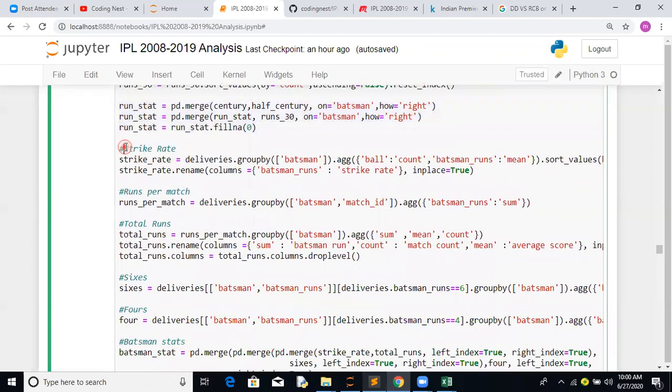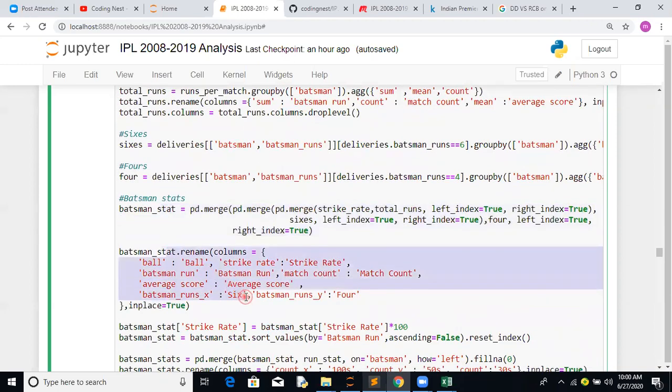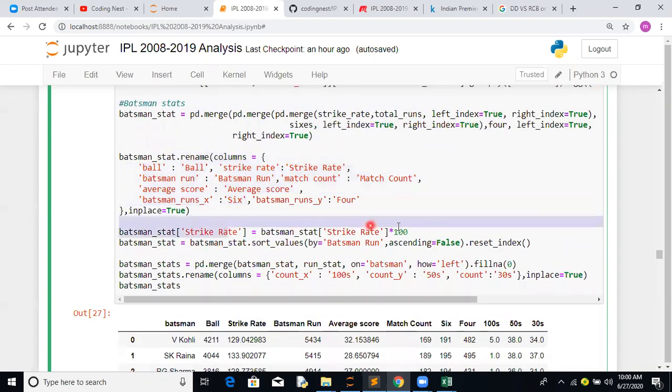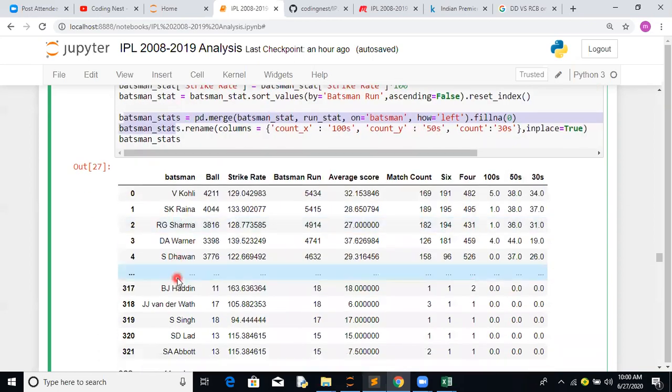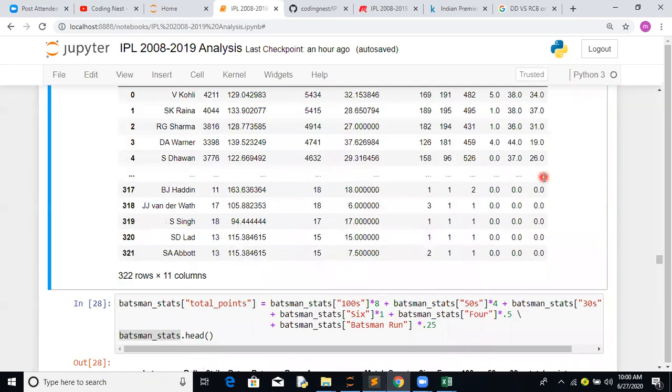We have merged all of these together. The same way we have calculated strike rate, runs per match, total runs, the number of sixes, number of fours, and we have merged all of these together with renaming one of the features. Strike rate we have multiplied by 100, and we have merged all the stats together to get this new data frame. So this is the stats which we normally see for the batsman. Now you have to come up with an algorithm to create a total points additional column.